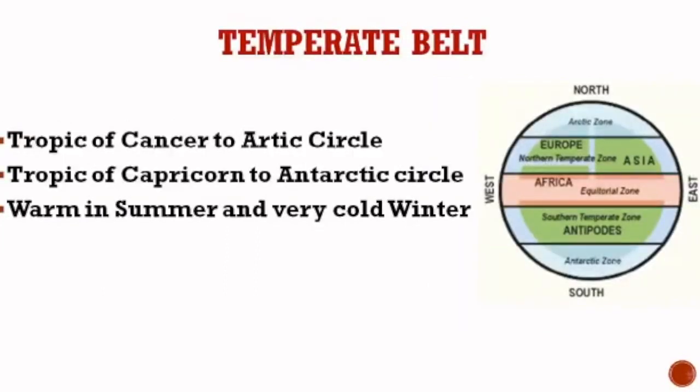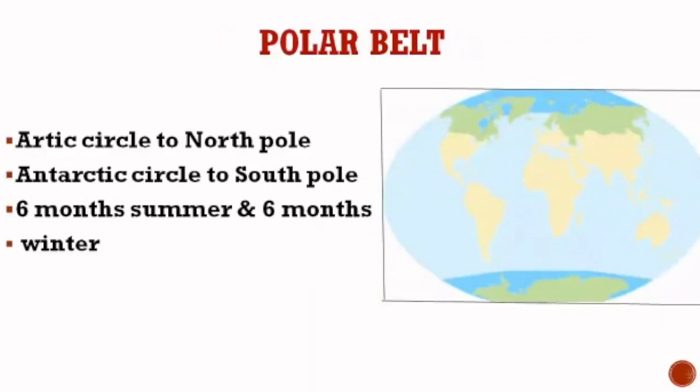Now let us go to the temperate belt. This is starting from Tropic of Cancer to Arctic Circle and Tropic of Capricorn to Antarctic Circle. Now here in this diagram you can see the green color. So this is called the temperate belt. Here the summers are warm and the winters are very cold. Now, if you see what continents are coming here, some part of Asia and Europe, and below you're getting South Africa.